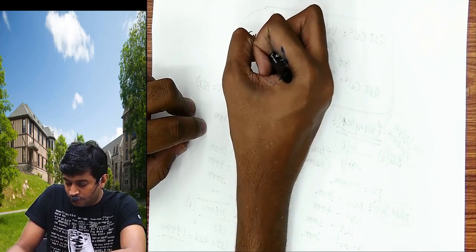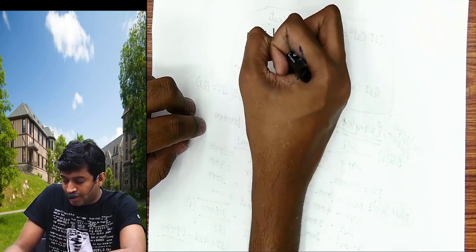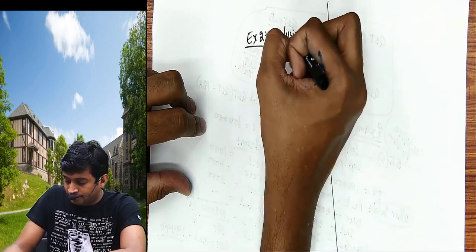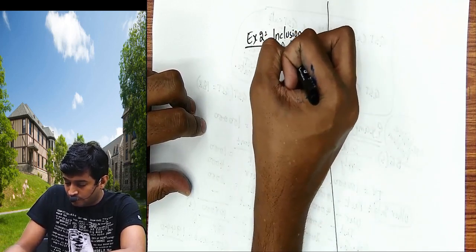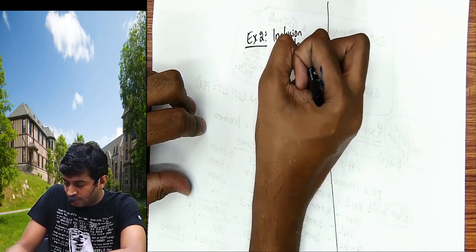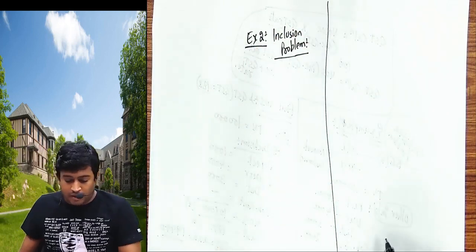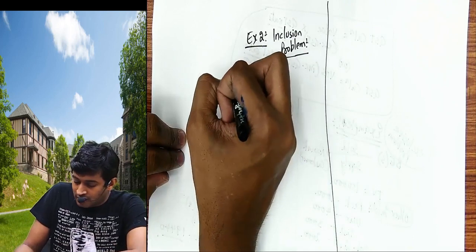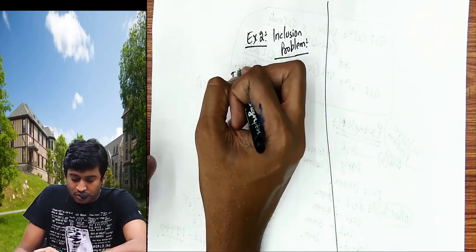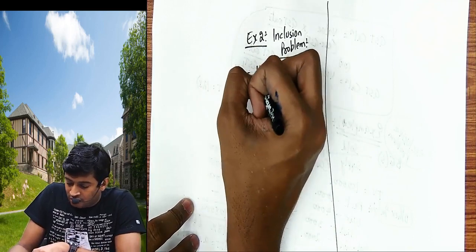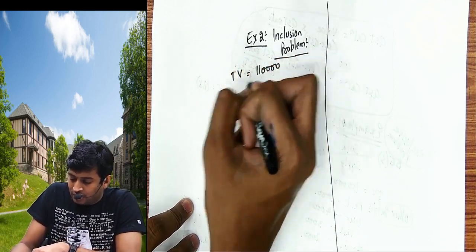Example 2. This example will be called an inclusion problem. Inclusion. Now I give it like this. Transaction value 1,10,000.